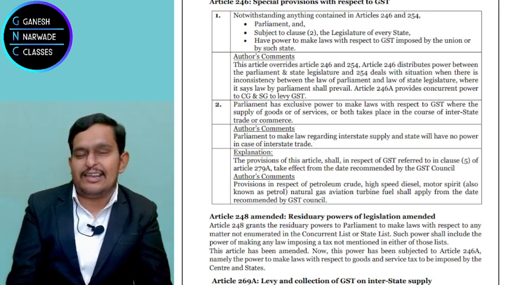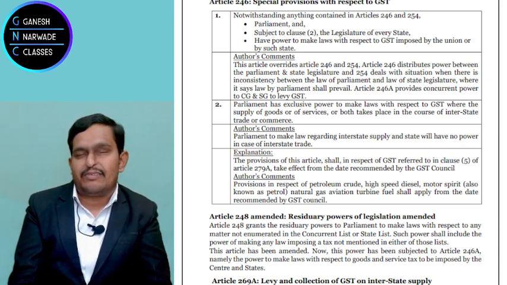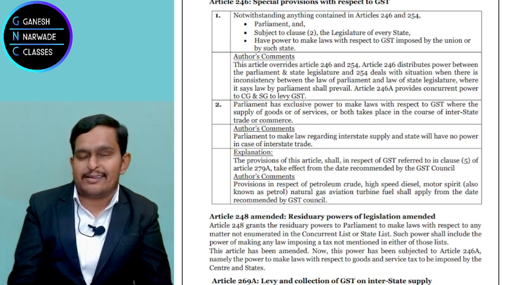Later on I will tell the name in detail, but simply remember it is interstate supply, INTER. That means sale between two states, or service provided from one state to another. In this case, we use the word inter, INTER. Please remember interstate supply. On that, only the central government can make the law, and that law's name is IGST. IGST means Integrated Goods and Services Tax.